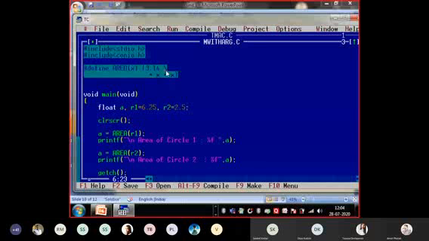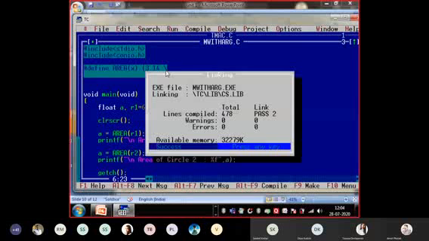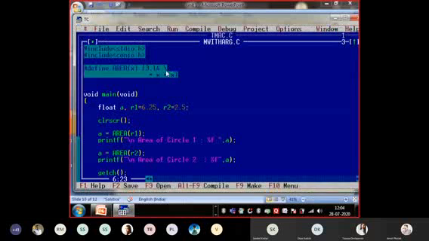I use the backslash to come in. We check whether it will work. F2 to save, F9, Control F9. Yes, it is giving the correct result. Area of circle 1 and circle 2. If you are writing multiple lines in the macro expansion, then you can go to the next line with the backslash. Is it clear?